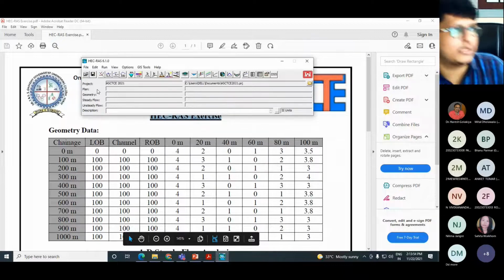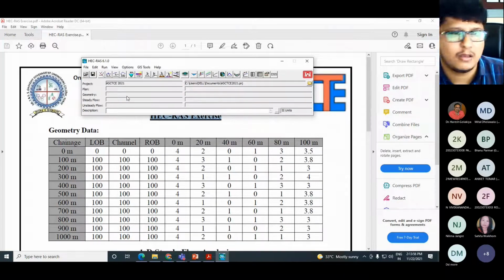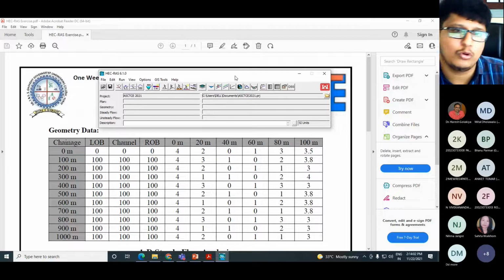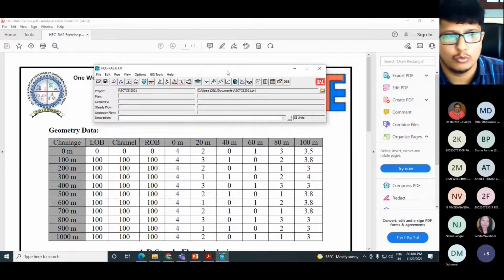Now you can see my project name is already there on my screen. This is the first step, to give the project name. The second step is to draw the river reach. How to draw the river reach, that I will show you. You can see, one by one I will show you the options.